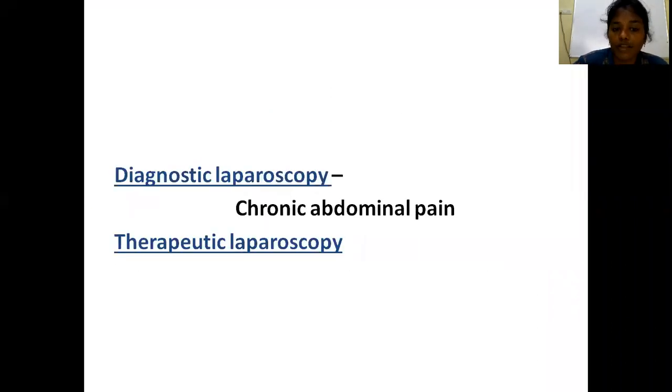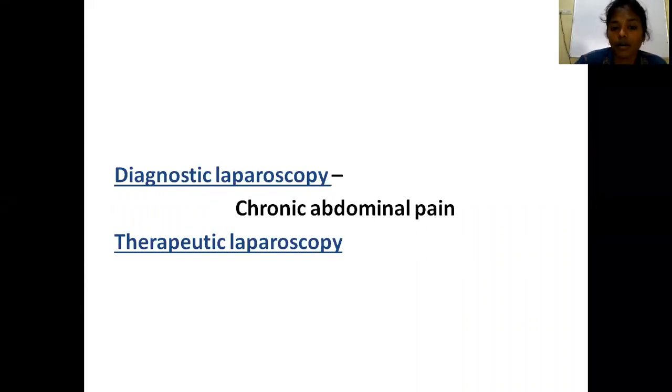Laparoscopic surgery can be of two types. One is diagnostic laparoscopy and the other is therapeutic laparoscopy. As you all know, therapeutic laparoscopy is providing treatment. Diagnostic laparoscopy is for investigative purposes. An example where you routinely use diagnostic laparoscopy is chronic abdominal pain.